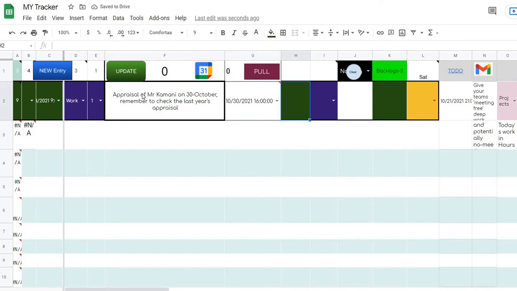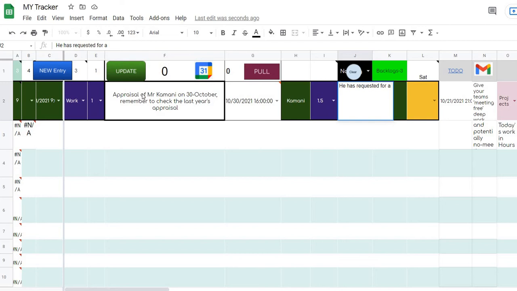Then I'll come here. Okay, here I have kept these as blank. Here generally what I write is who is the person with whom this appraisal is pending. So I will write Kamani. Okay, then when I click here, it takes what is the estimated amount of time that you will give. So let's say I will give 1.5 hours, and then here you can write any other remarks or comments. Let's say he has requested